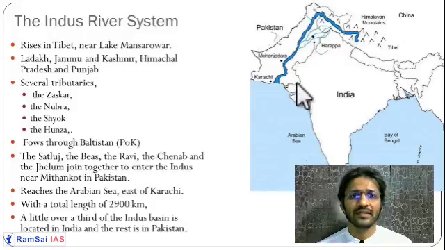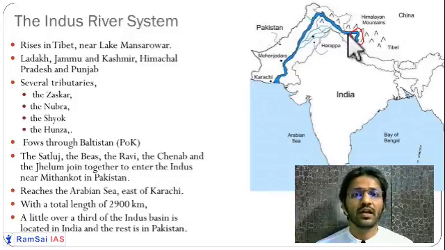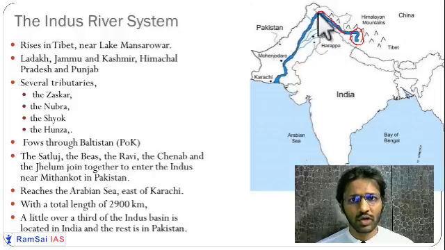So first let us understand the Sindhu river. You can see in this map that the Sindhu is rising near Kailash, near Mansarovar, or Kailash Parvat. It's a very famous mountain. It is rising over here. Then it is entering India at Ladakh. Then it is going into Jammu Kashmir, and then it is entering Pakistan.